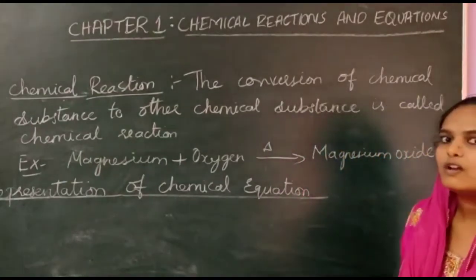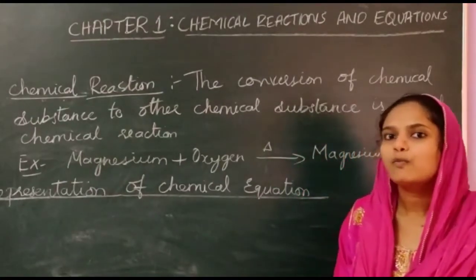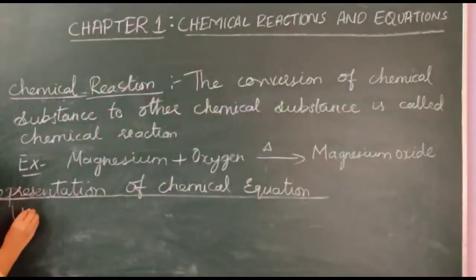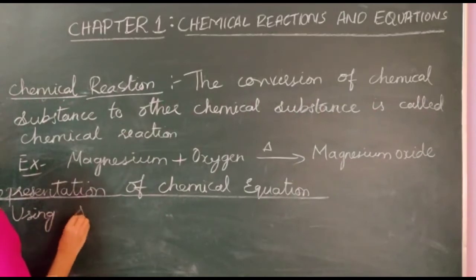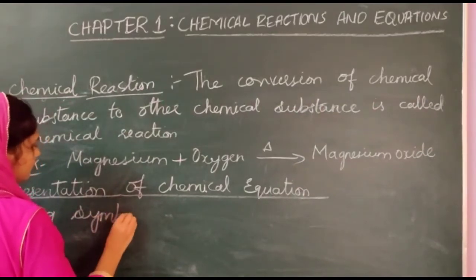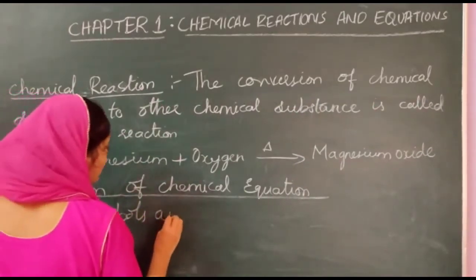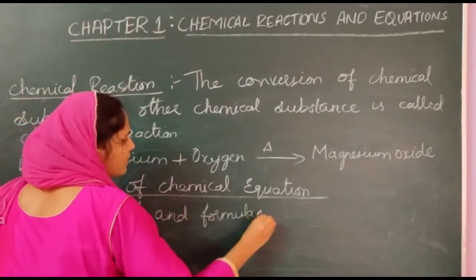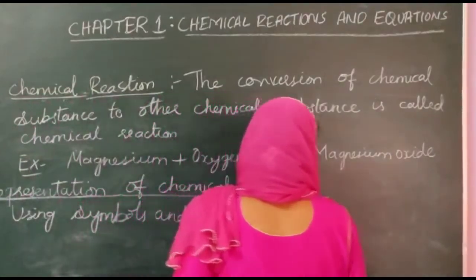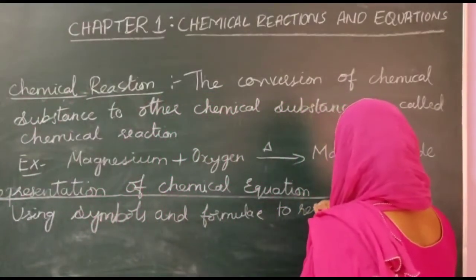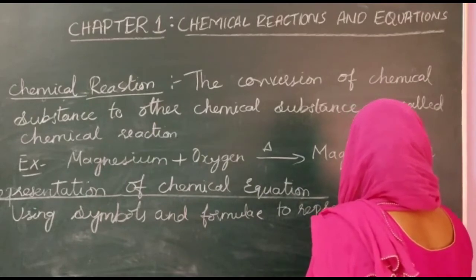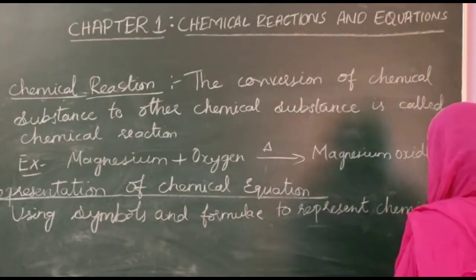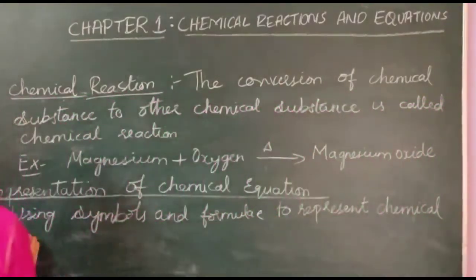That is why we use symbols and formulae to represent the chemical equation.